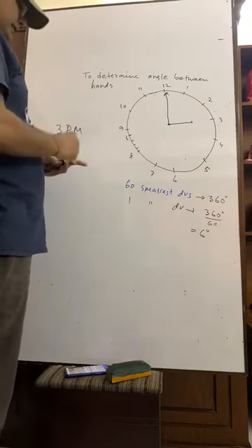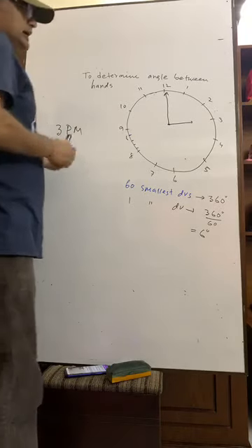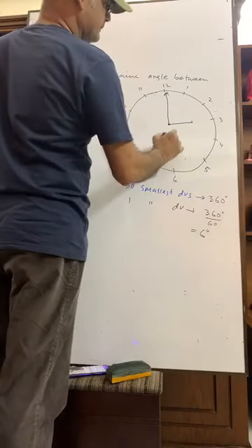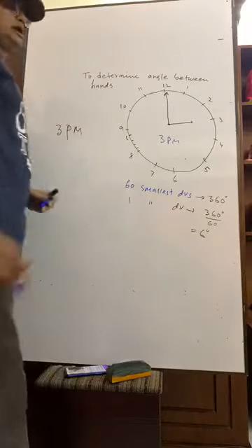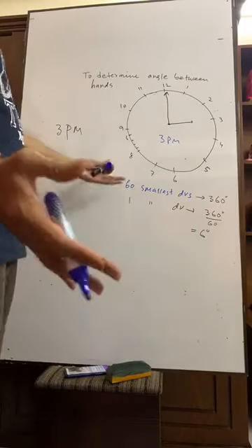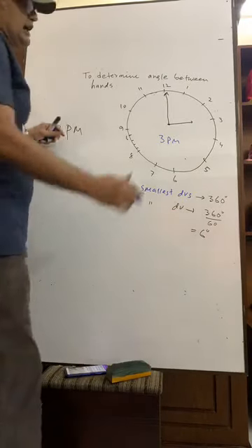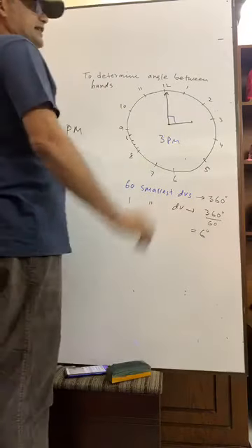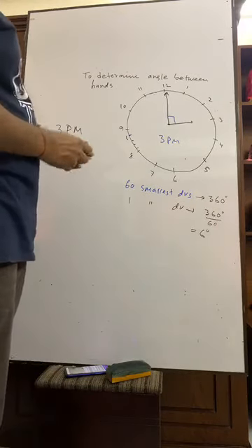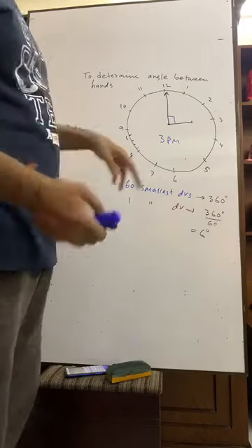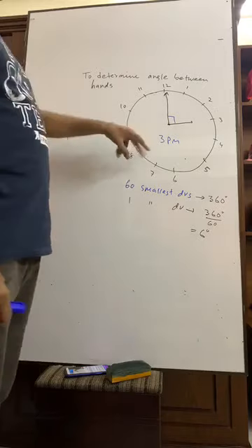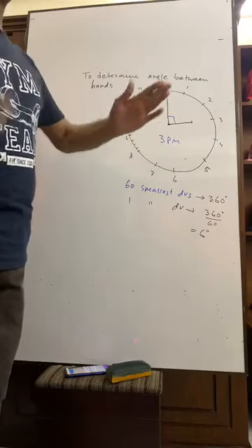At 3 p.m., without any calculation, we can tell that an angle of 90 degree will be created at the center by the two hands, one the hour hand and the other the minute hand. The angle between them is 90 degree.